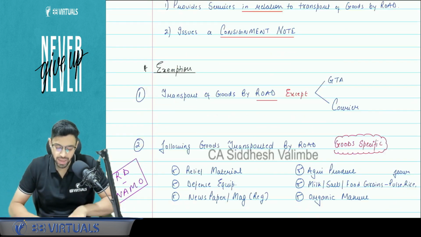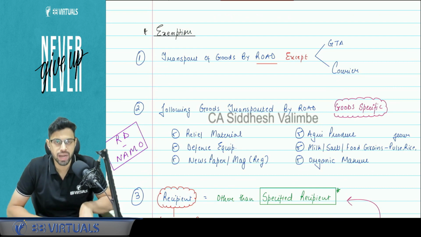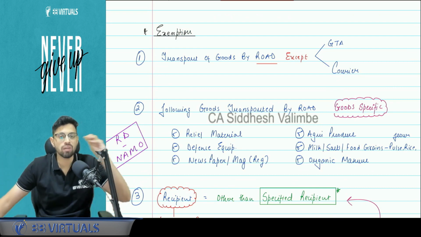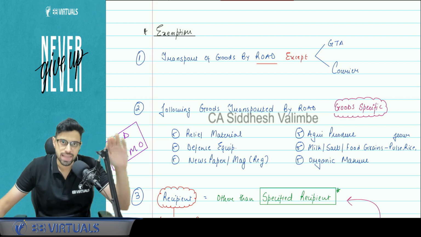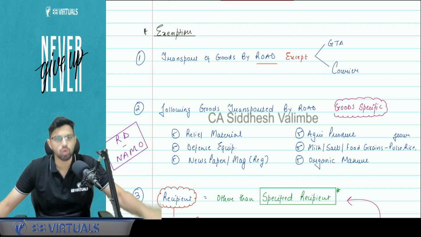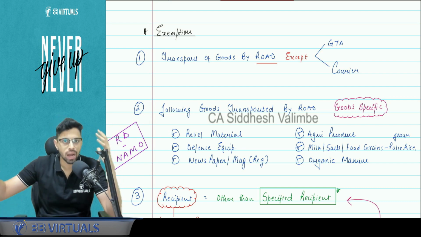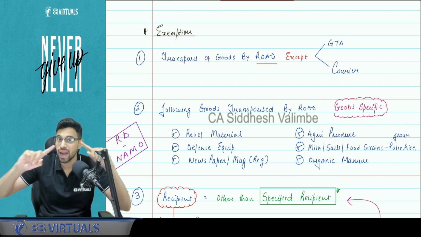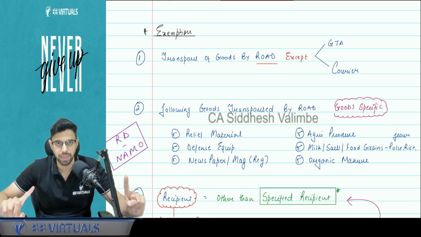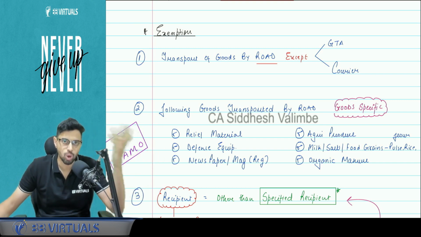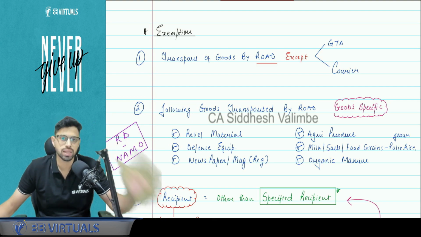Now let's understand the exemption. 3-4 exemption entries that you need to understand from various point of view. First is the general exemption that whatever goods are transported by road are exempt except in case of GTA and courier. So here the GTA won't be able to claim exemption, but let's say there is a bullock cart or that Golu Bhaiya in my example, that will be exempt because it is not a GTA. So courier, for example, DTDC, and GTA, for example, the conditions which are complied, goods transport agency, the operators, they are covered under this exemption.